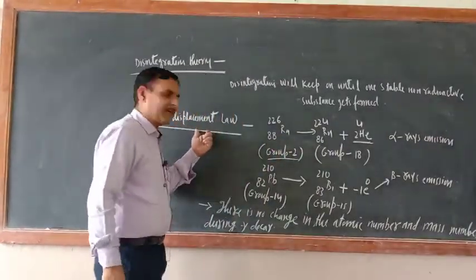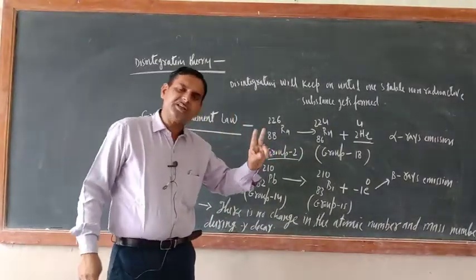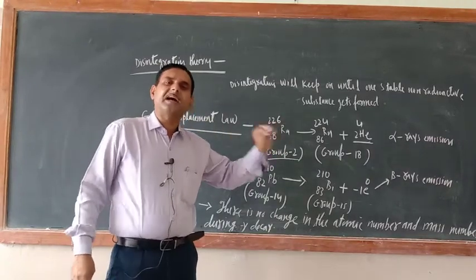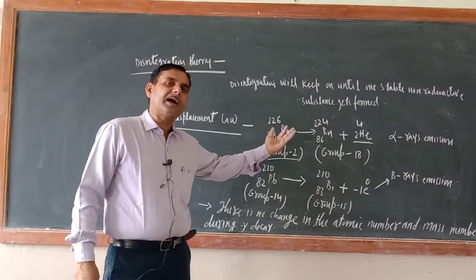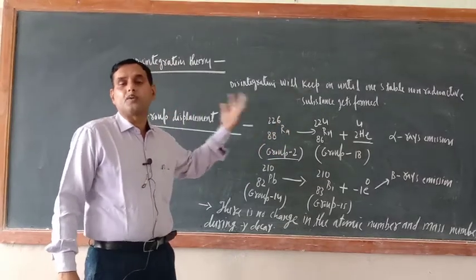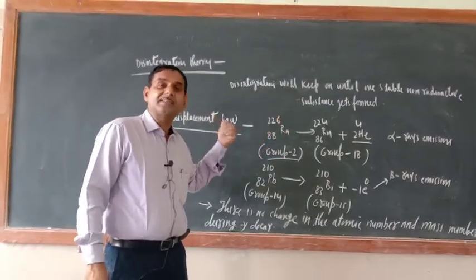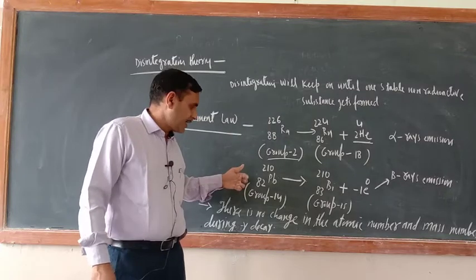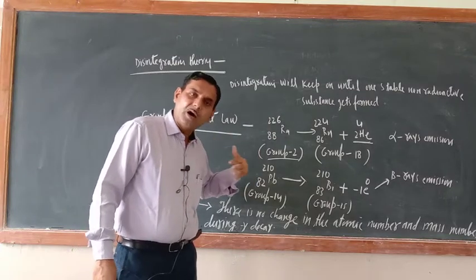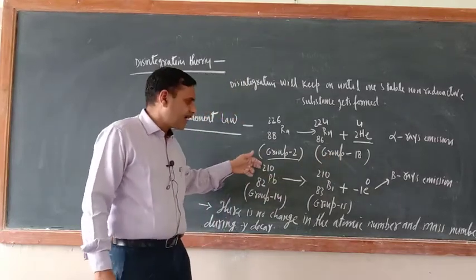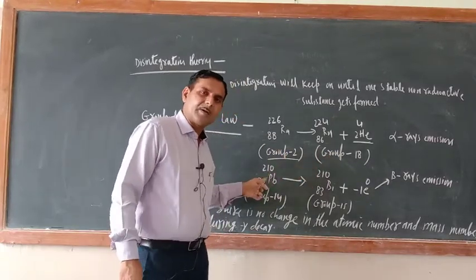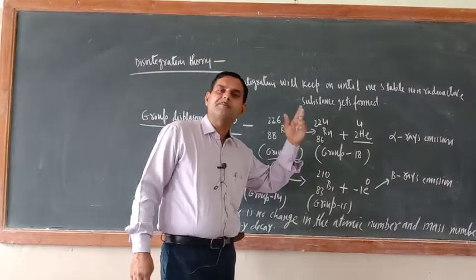So group displacement law means there will be a change in their position in the periodic table. If alpha rays are emitting, then elements will have two places to the left of the original substance, and in case of beta emission, one place to the right of the original substance. Lead to bismuth: lead is the member of 14th group, bismuth is the member of 15th group.